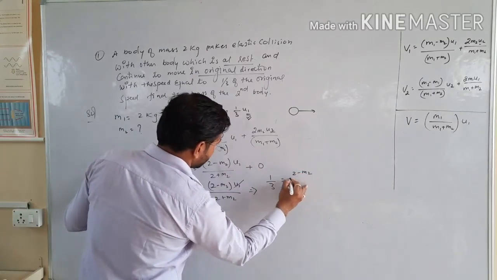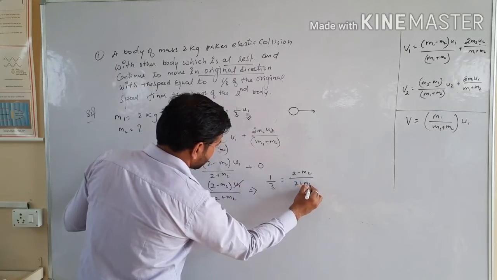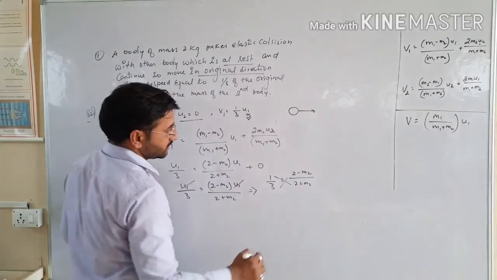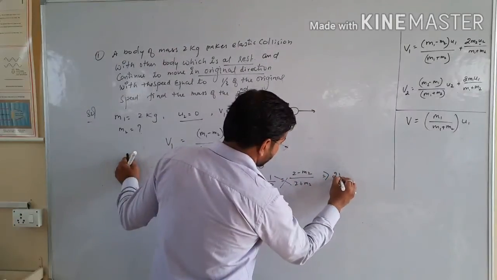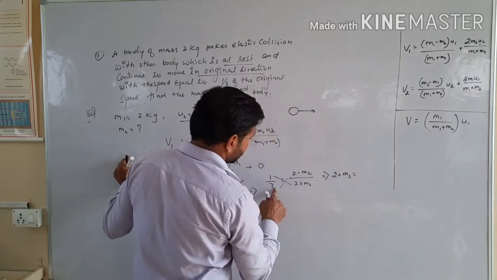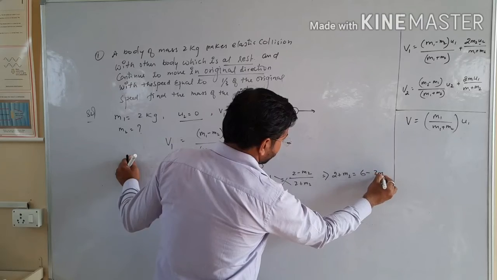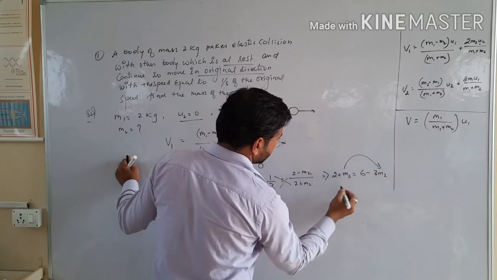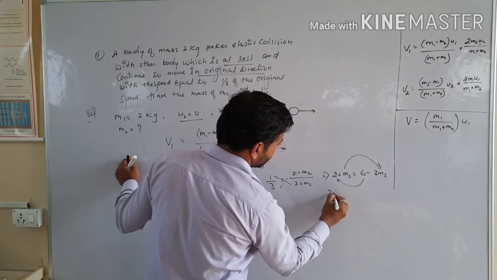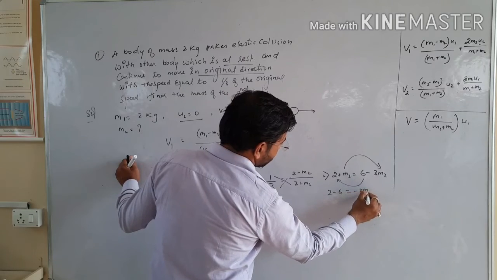and the calculation gives 1/3 equals 2 minus m2 over 2 plus m2. By cross multiplication, 2 plus m2 equals 3 times 2 minus m2, that is 6 minus 3 m2.